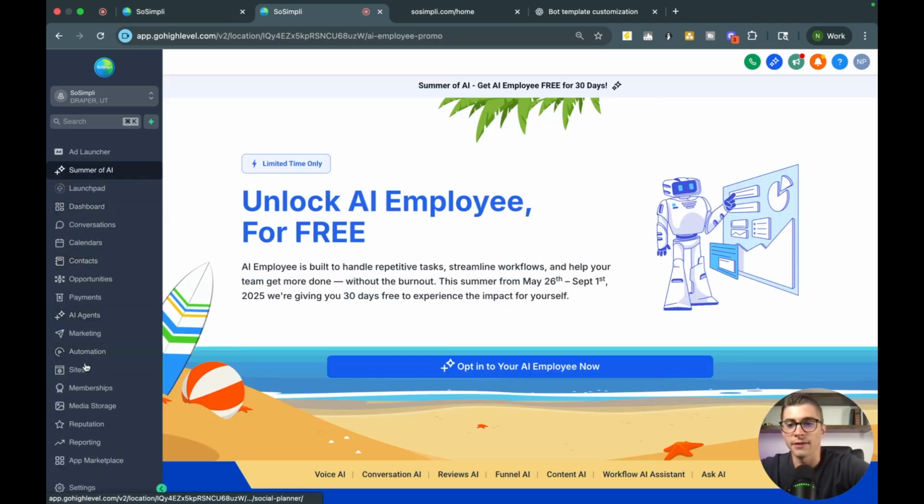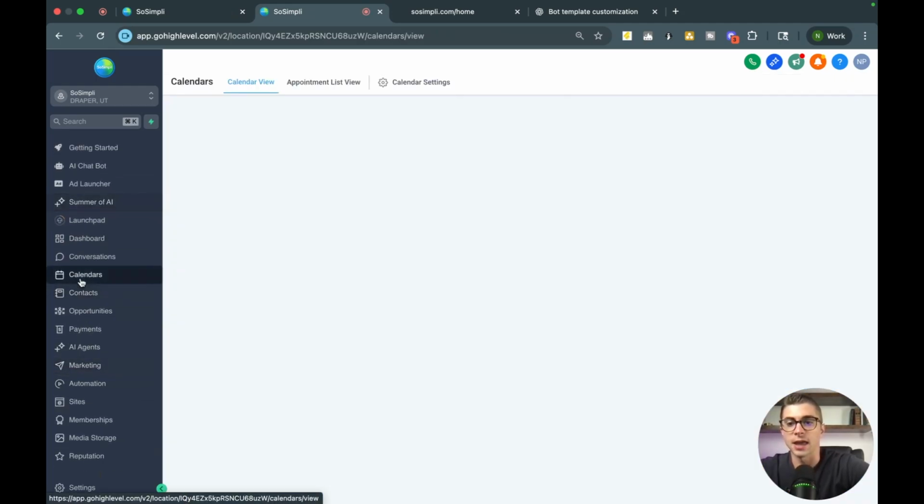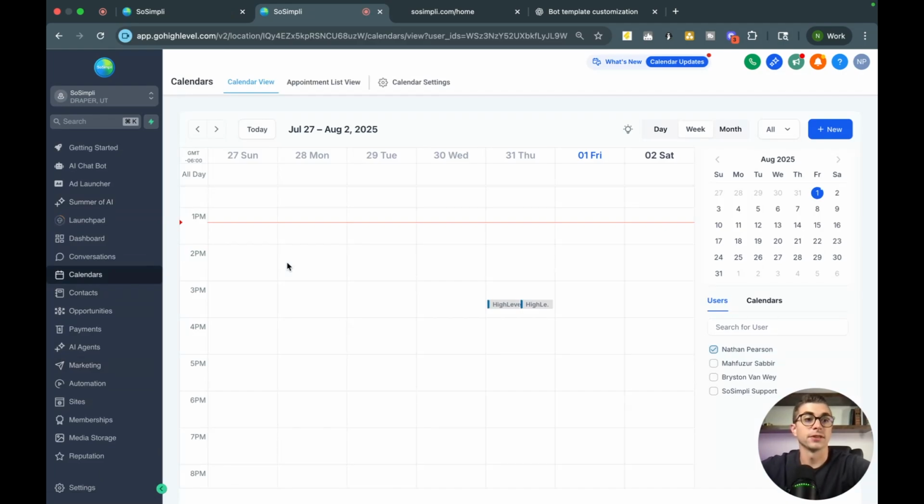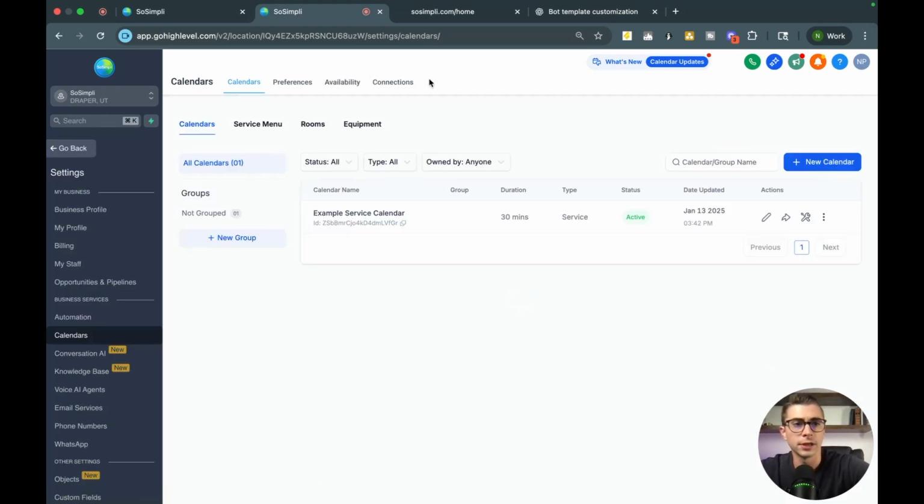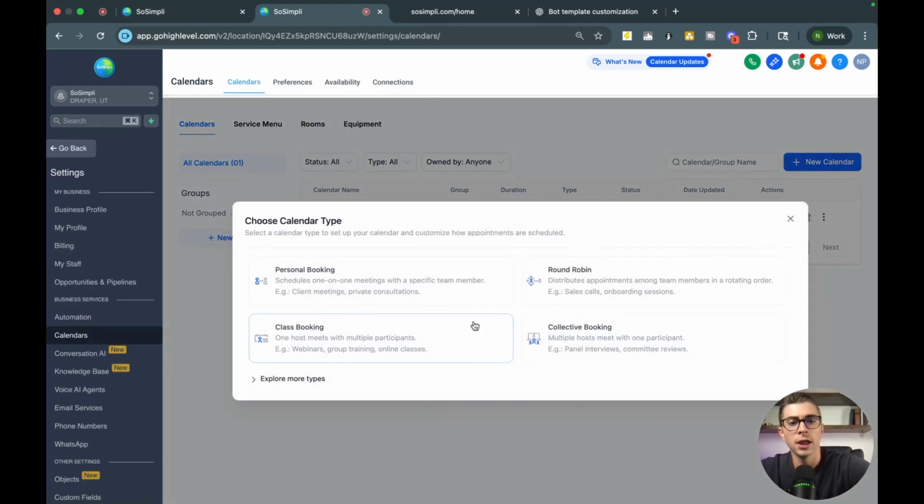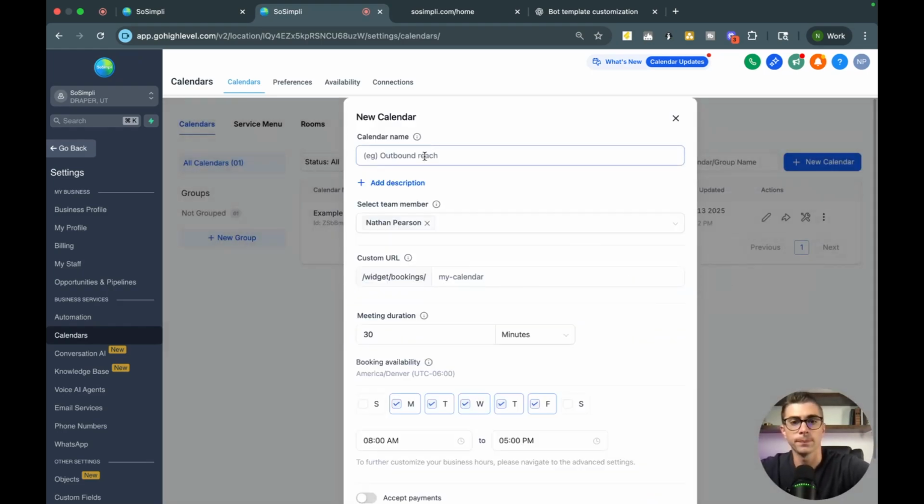And in the left sidebar here, you'll see calendars. Now, I'm not going to go super in depth into this because I have a whole other video that covers this. But essentially, you're going to go to calendars, go to calendar settings if you don't have one set up, and then in the top right, hit new calendar. There are different types of calendars you can set up. I'm just going to do a personal booking for this one. You can give it a name, so we'll just say test 2.